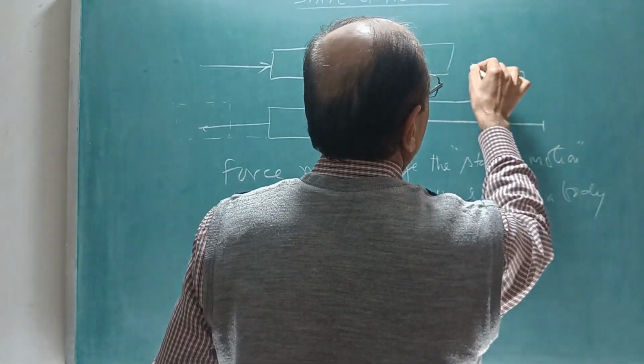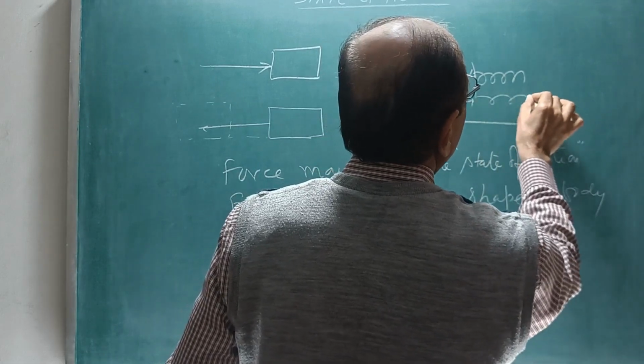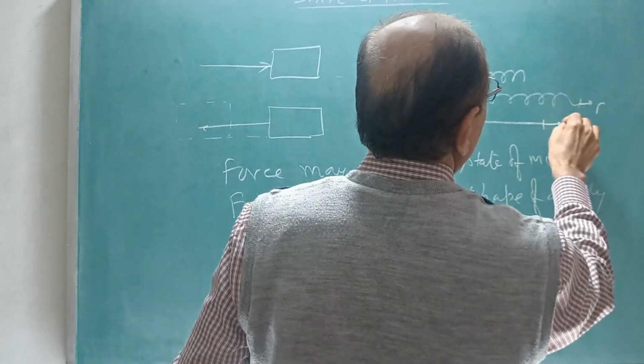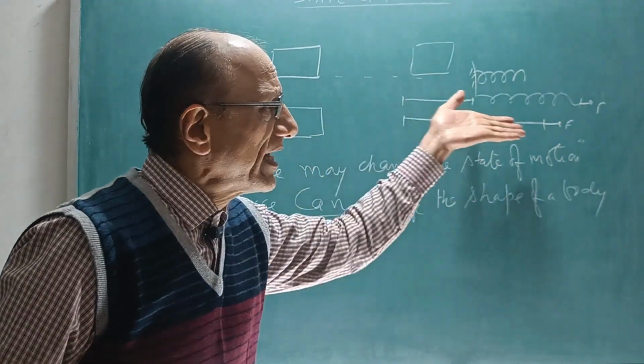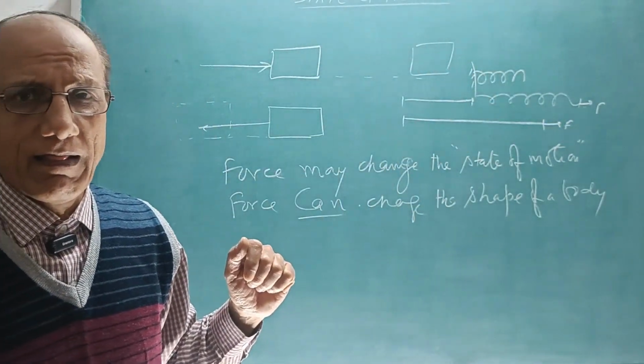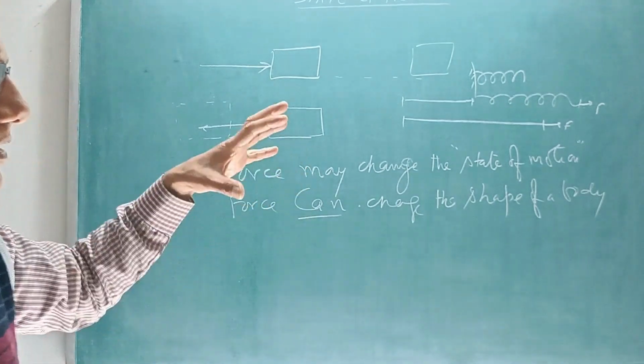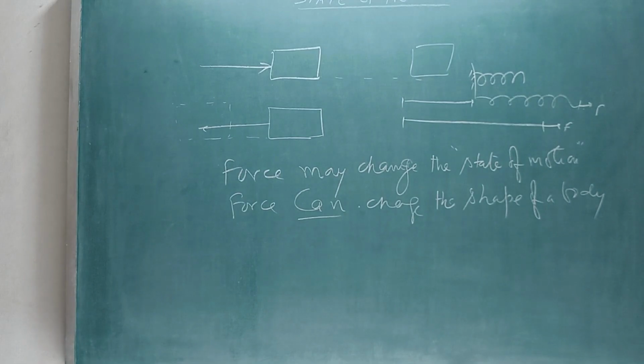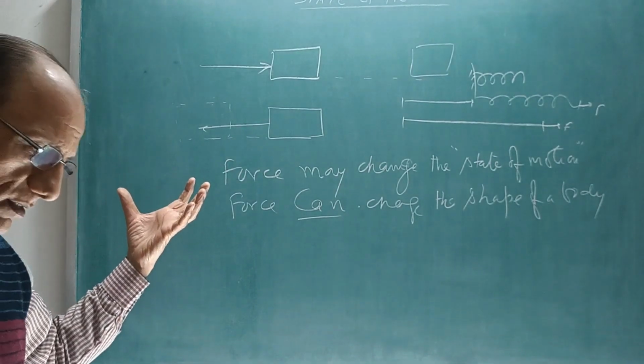If you pull this spring, then it becomes like this. You are applying a force here. So its shape is changed. So was the case of the balloon.